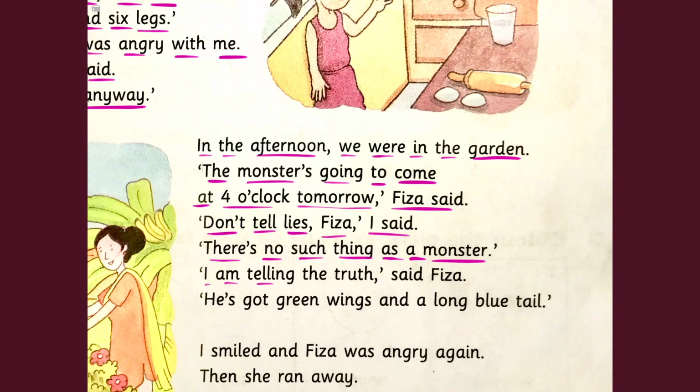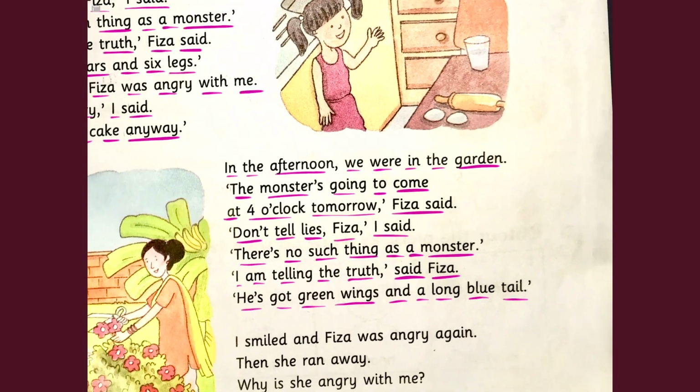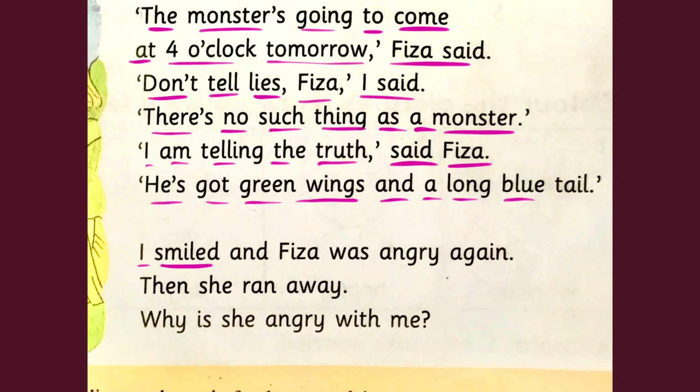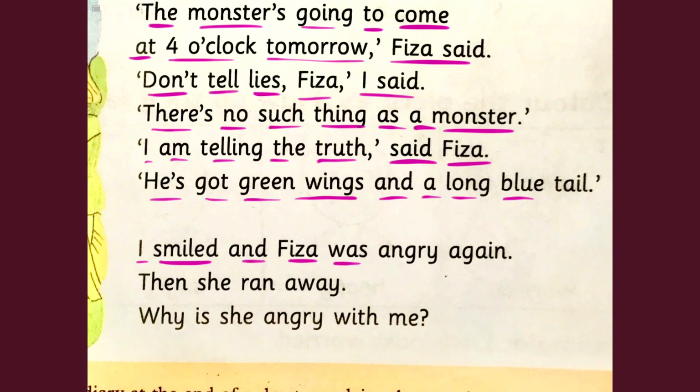I am telling the truth, said Fizza. He has got green wings and a long blue tail. I smiled and Fizza was angry again. Then she ran away. Why is she angry with me?